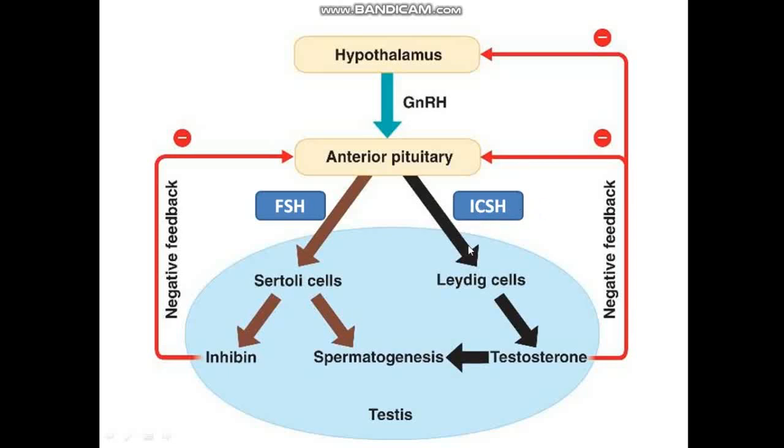The produced interstitial cell stimulating hormone acts on the testes, which helps in the development of Leydig's cells, so that Leydig's cells produce testosterone, which helps in spermatogenesis. Oversecretion of testosterone gives negative feedback to the hypothalamus as well as the anterior pituitary gland, which in turn regulates the production